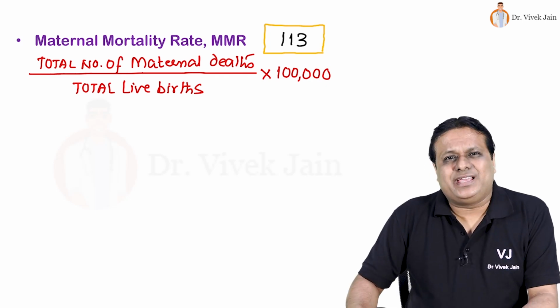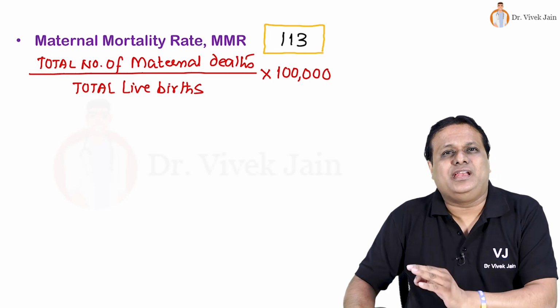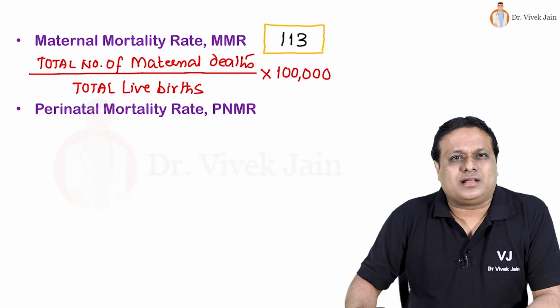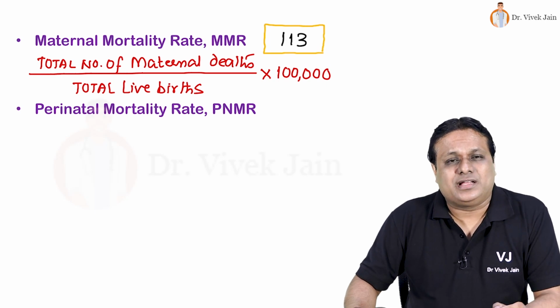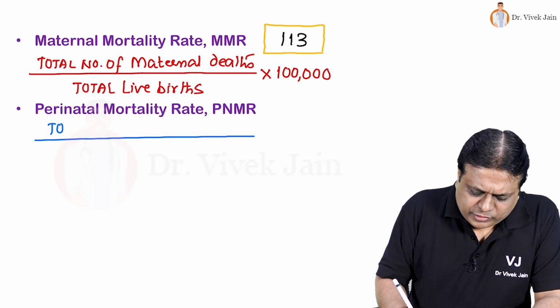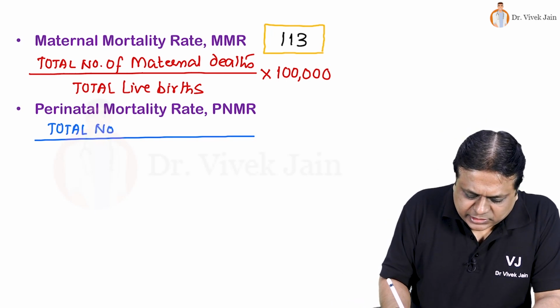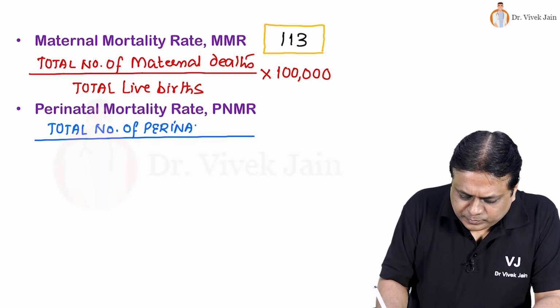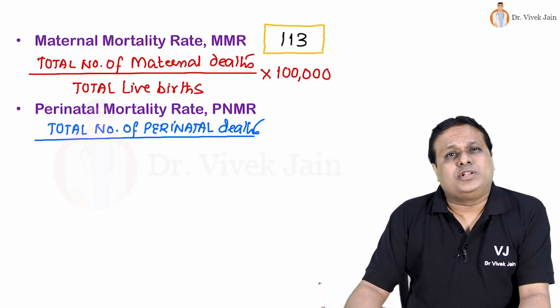What is the best indicator of combined maternal and newborn care? A very common question. That is PNMR, perinatal mortality rate. How do we calculate? As the name is telling you, total number of perinatal deaths is the numerator. What is a perinatal death?